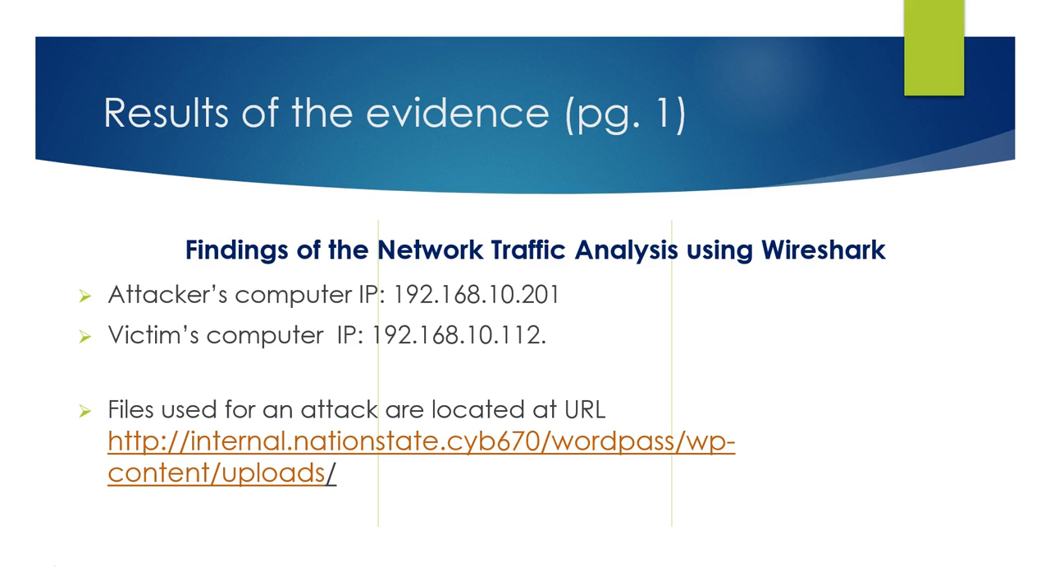The investigation has revealed that the attacker's computer IP was 192.168.10.201, and the victim's computer had an IP address of 192.168.10.112. All the files used for the attack are located at the URL international nationstate.cyb670 WordPass WP content uploads. We got all the information that we needed to decrypt the files in the uploads folder.